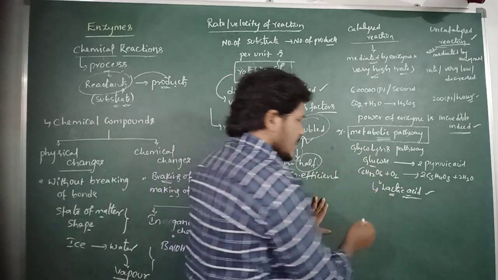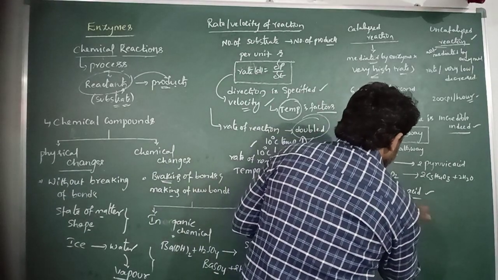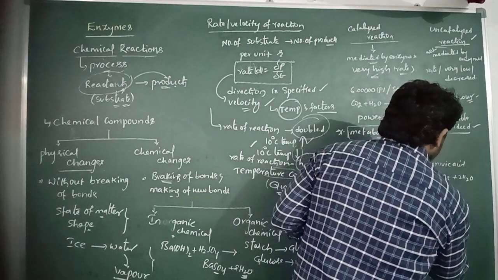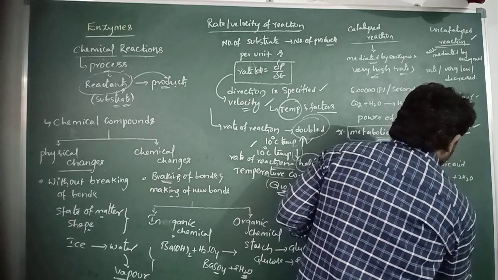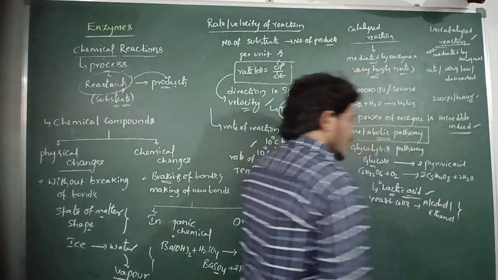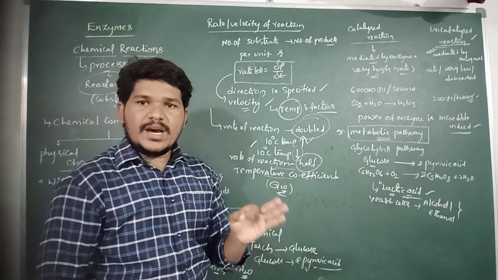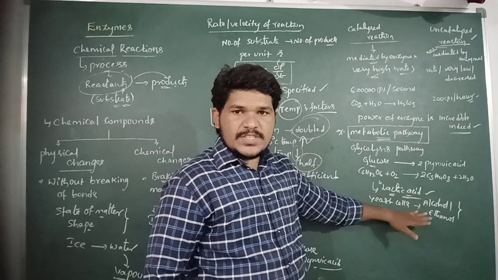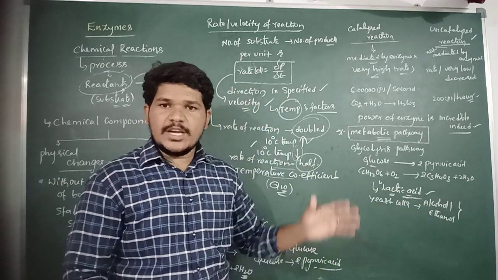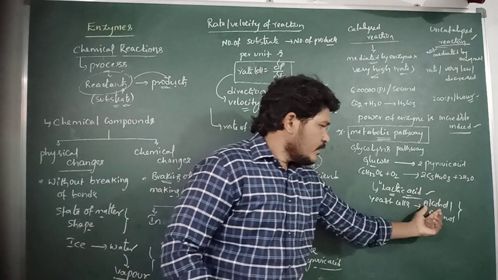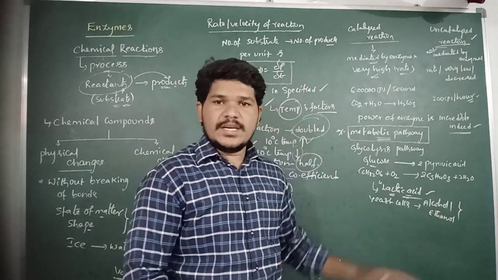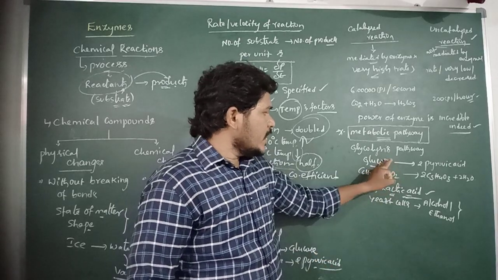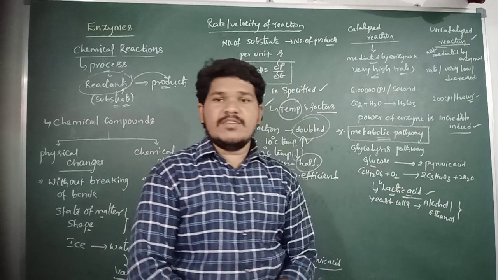But in yeast cells, the glucose molecule is converted into alcohol, or ethanol. So alcohol or ethanol is the end product of the anaerobic respiration process which occurs in yeast cells. But in normal aerobic conditions, the glucose molecule is converted into two molecules of pyruvic acid.